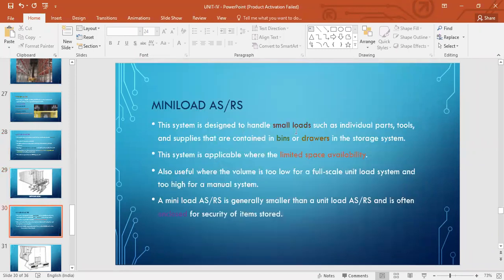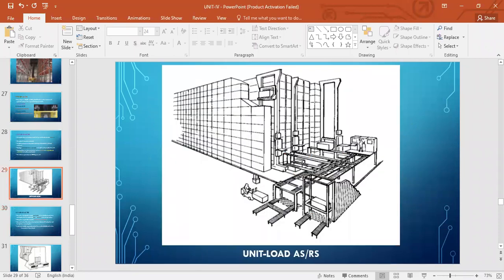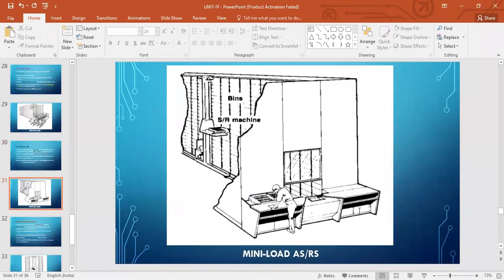mini load. So for small loads and limited space availability, you'll have this small system in place, and it is generally enclosed for security of items stored. So that's your unit load system, not very different from what we saw in the video. When it comes to mini load, those bins, instead of having bigger unit loads, you'll have these smaller bins. That's why we are calling it mini load ASRS.